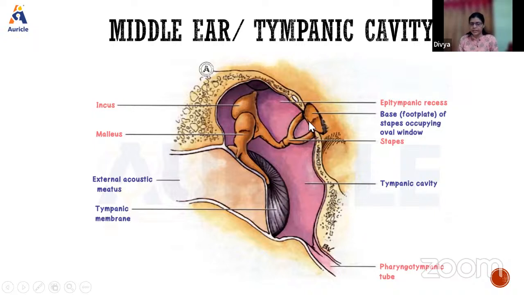So what are the things present within that? Then you will write about the contents here. The contents are 3 ossicles: the malleus, incus, and the stapes. 2 muscles are there, the stapedius muscle and the tensor tympani muscle. Some blood vessels and nerves are there, which I will be telling you. And then we also see the tympanic membrane here.